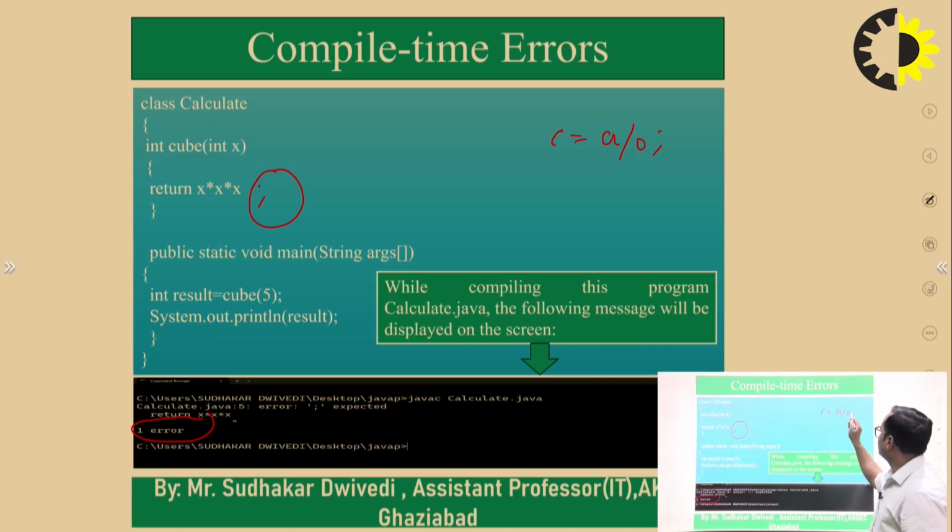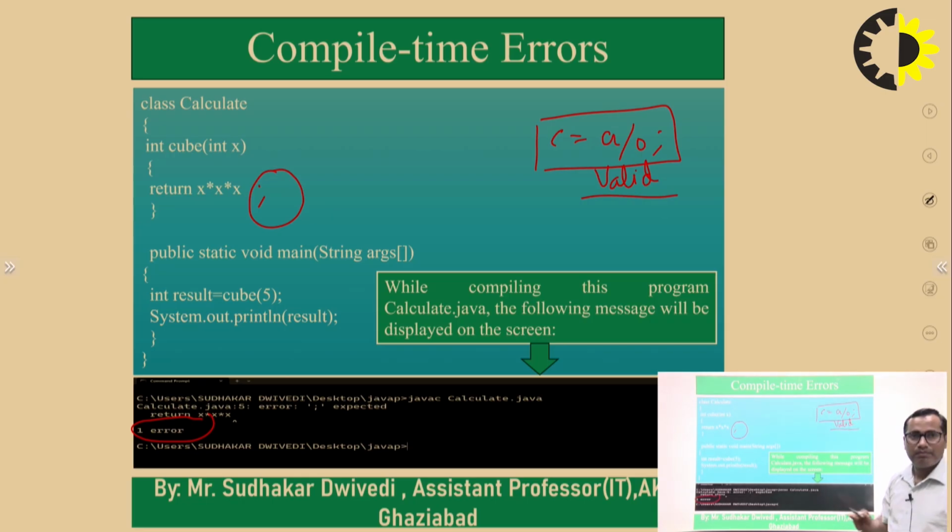So this may generate a logical error. There is no syntax error here, because this statement is correct according to the syntax of the programming language, but logically it is incorrect. So it will generate some logical errors. That means the program will successfully compile, but it will not successfully execute, right?